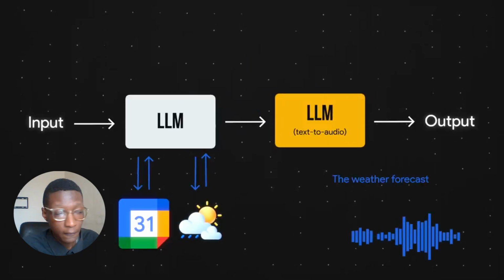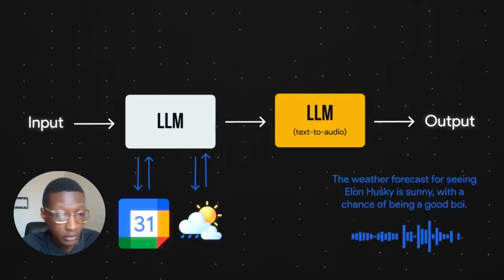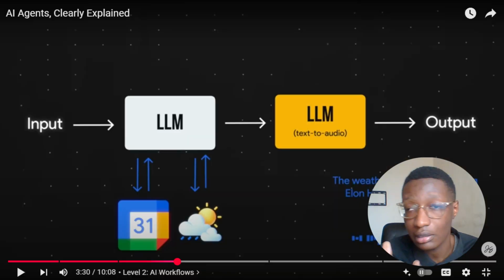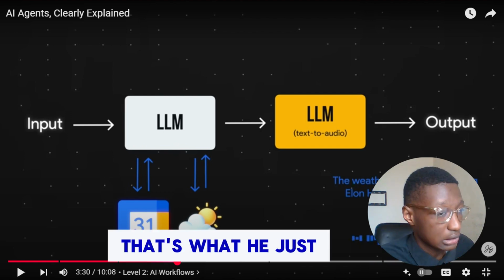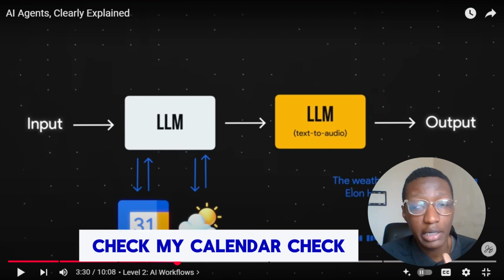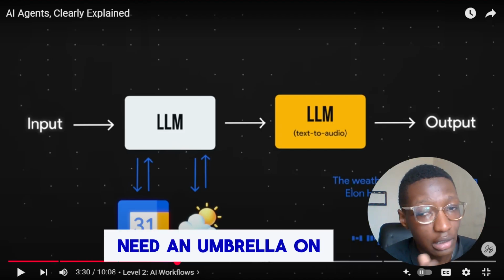The weather forecast for seeing Elon Husky is sunny, with a chance of being a good boy. Here's the thing. Weather out. That's what he just created, right? Now this is fun. Stacking steps. Check my calendar, check the weather, tell me if I need an umbrella on that day.